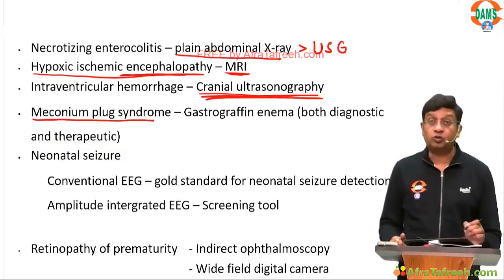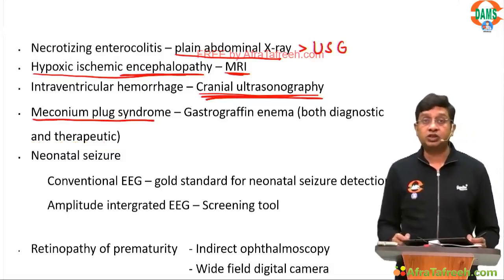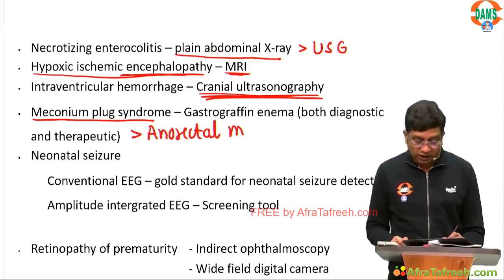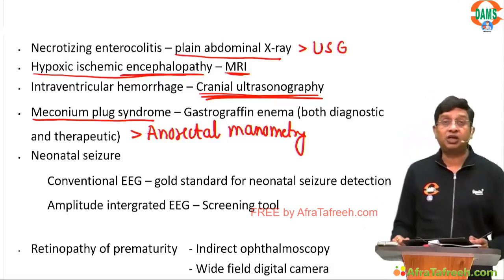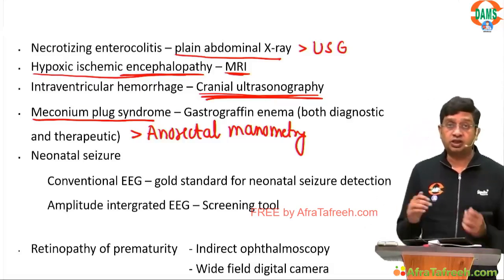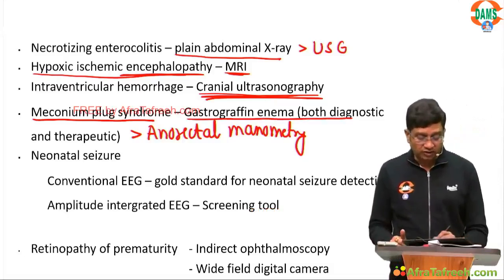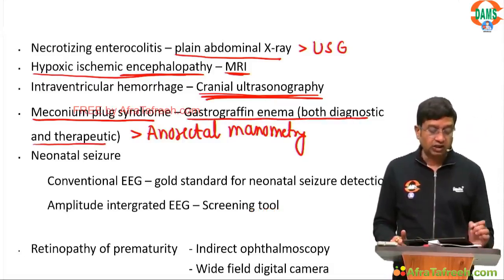For meconium plug syndrome, you should always choose gastrografin enema over anorectal manometry, because gastrografin enema is not only diagnostic, it can also be therapeutic.